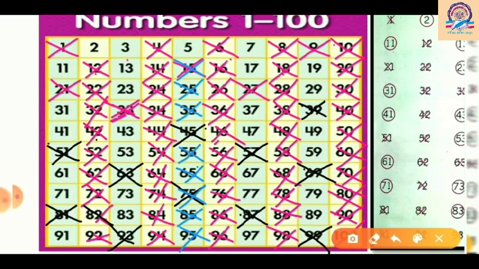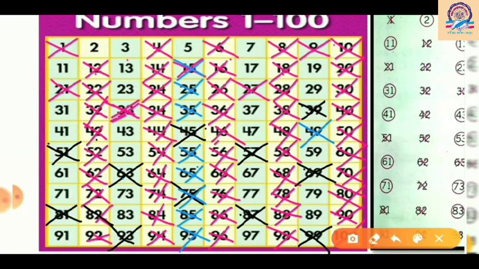Now come to 7. So here we have to cross out the numbers which are divisible by 7. So 7, 14 is already crossed out. Then 21, then 28, then 35, then 42, it is already crossed out. Then 49, okay, 49 is okay here. Then 56 is crossed out. Then 63, it is already crossed out.